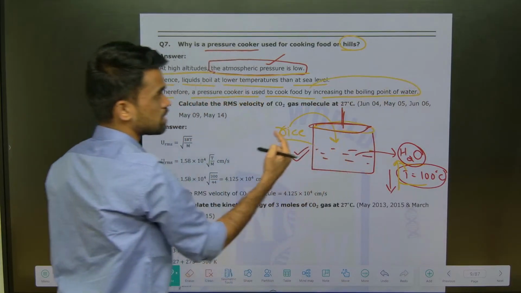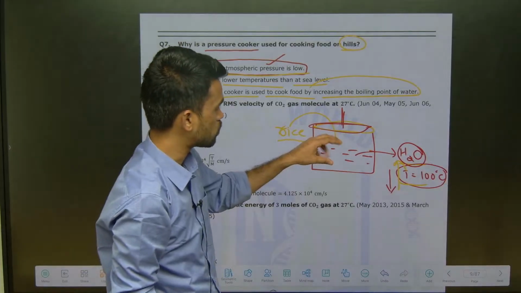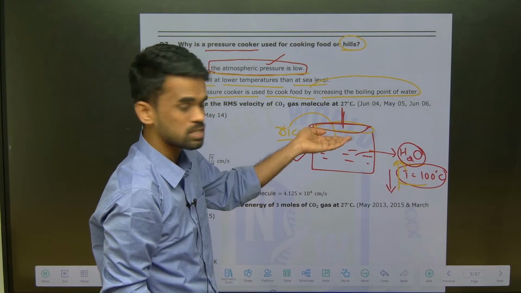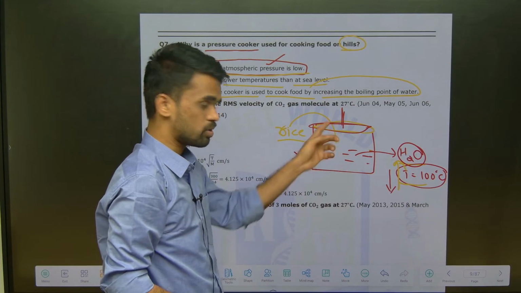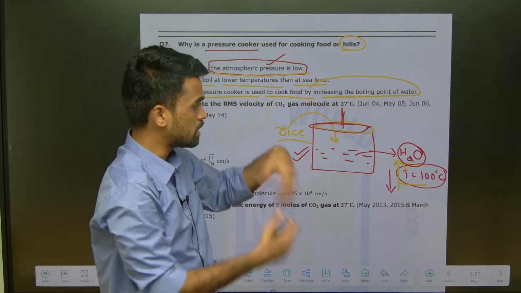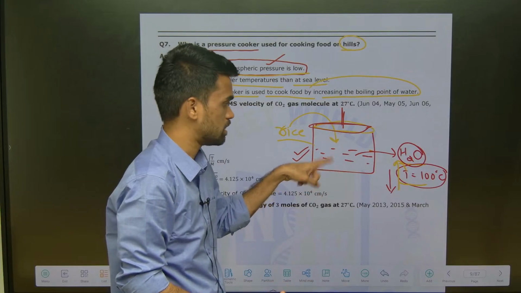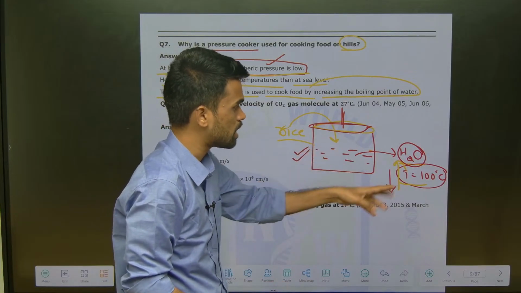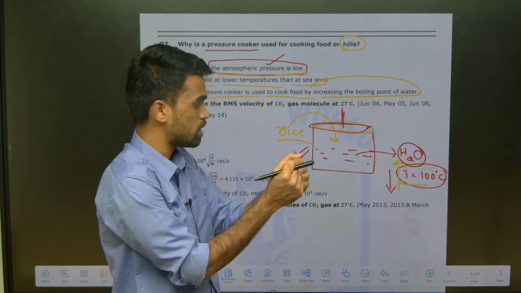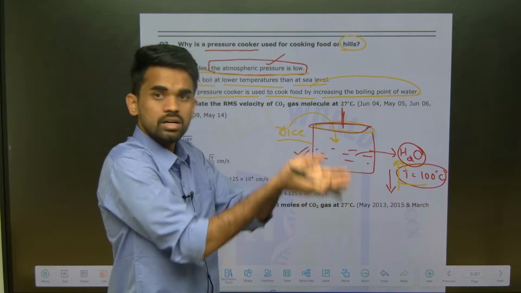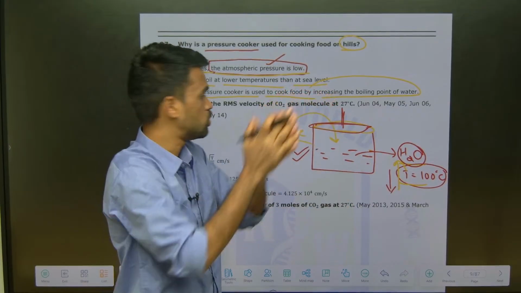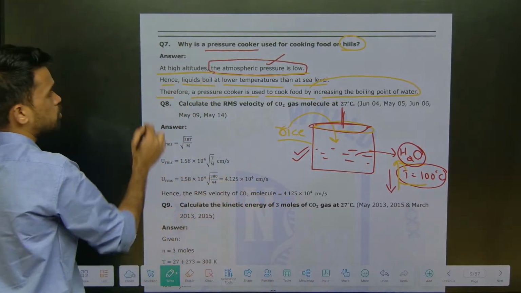Why is it increasing the boiling point? When we heat the cooker, steam is produced, which increases the pressure inside the cooker vessel. When the pressure increases, the water molecules come closer, so their boiling point will be elevated. This is what you need to remember. Up to here it is clear.